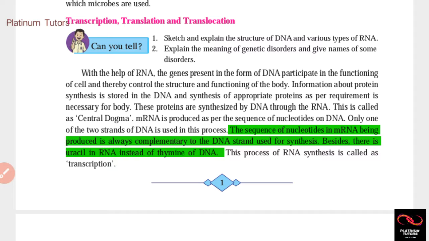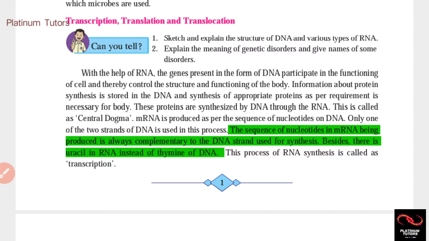Now, DNA participates in the function of the cell and thereby controls the structure and function of the body. DNA takes help of RNA to make amino acids or proteins. A bunch of amino acids is a protein, as we know.